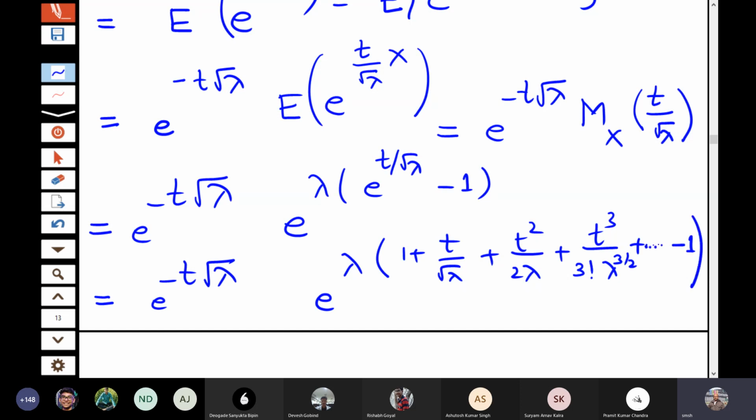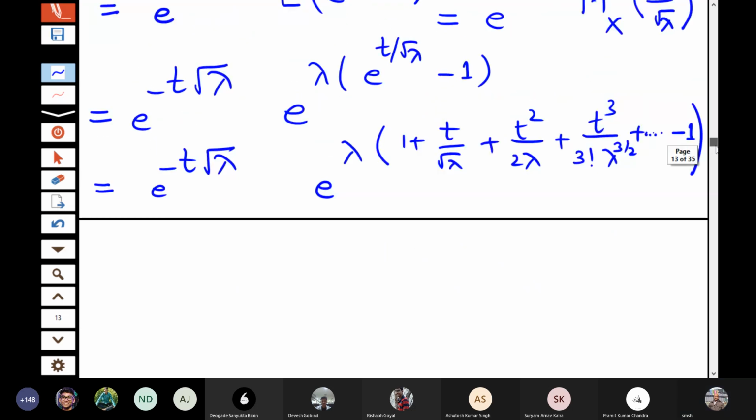Now look at the terms here: the 1 gets cancelled out, then you get lambda times t by root lambda, so it becomes t root lambda, and this is minus t root lambda, that also gets cancelled out. So you are left with e to the power t square by 2 plus terms with 1 by lambda to the power 3 by 2, so it becomes 1 by lambda to the power half plus some terms.